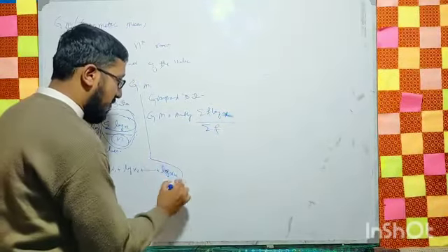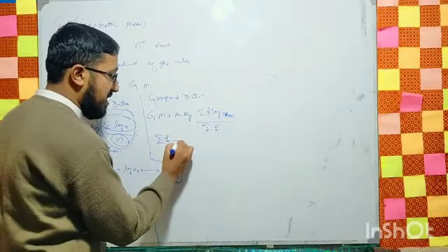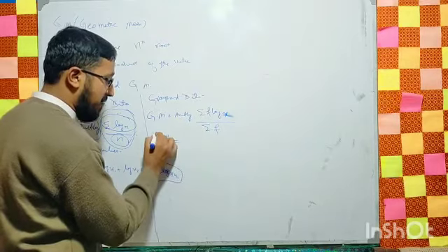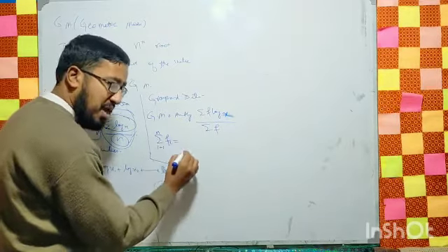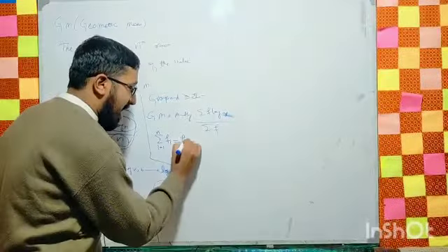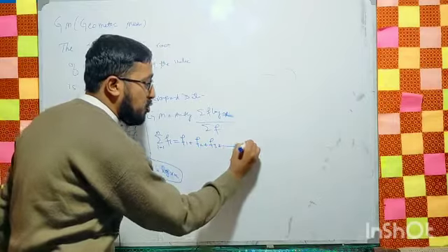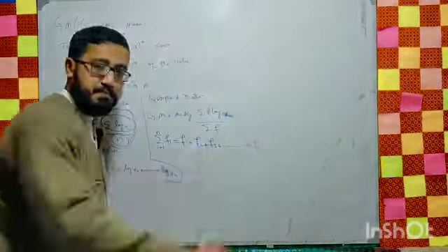Summation f is equal to, taking i from 1 up to n, fi. We expand this as f1 plus f2 plus f3 up to fn.